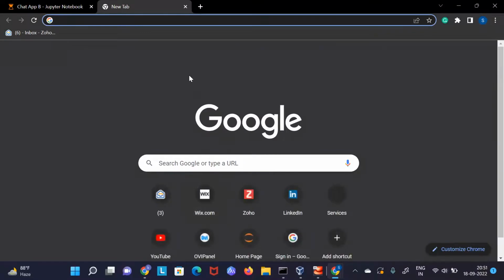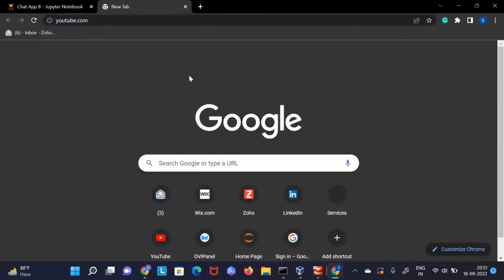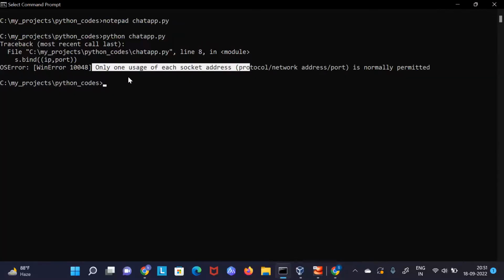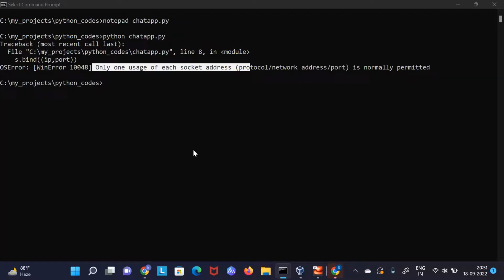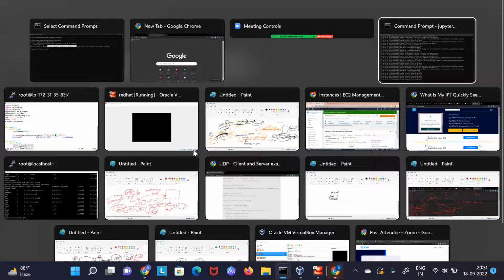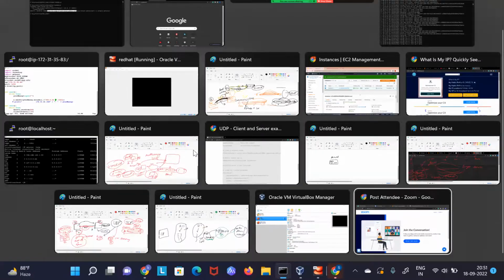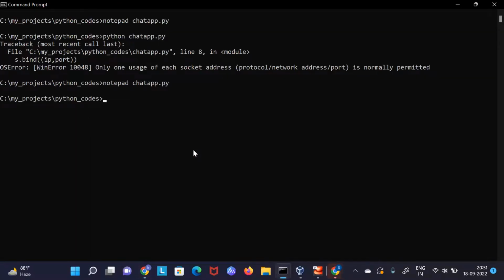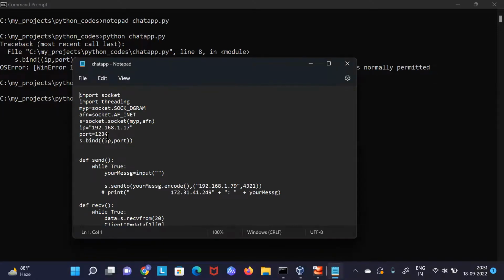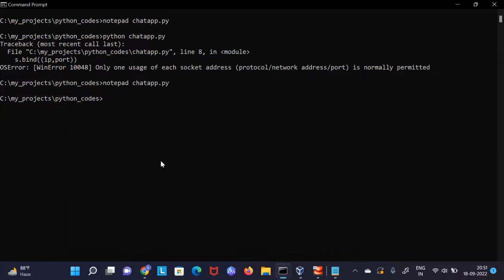So I just quickly wanted to show you this, which we can run only once. That's why let me open this notepad which was open. Let me open this again. Why was it showing an error here? Because this port number is already in use, so I have to use some random port number, let's say 5467. Now this should work because here I have used some random port number, right? So now see it is working fine.